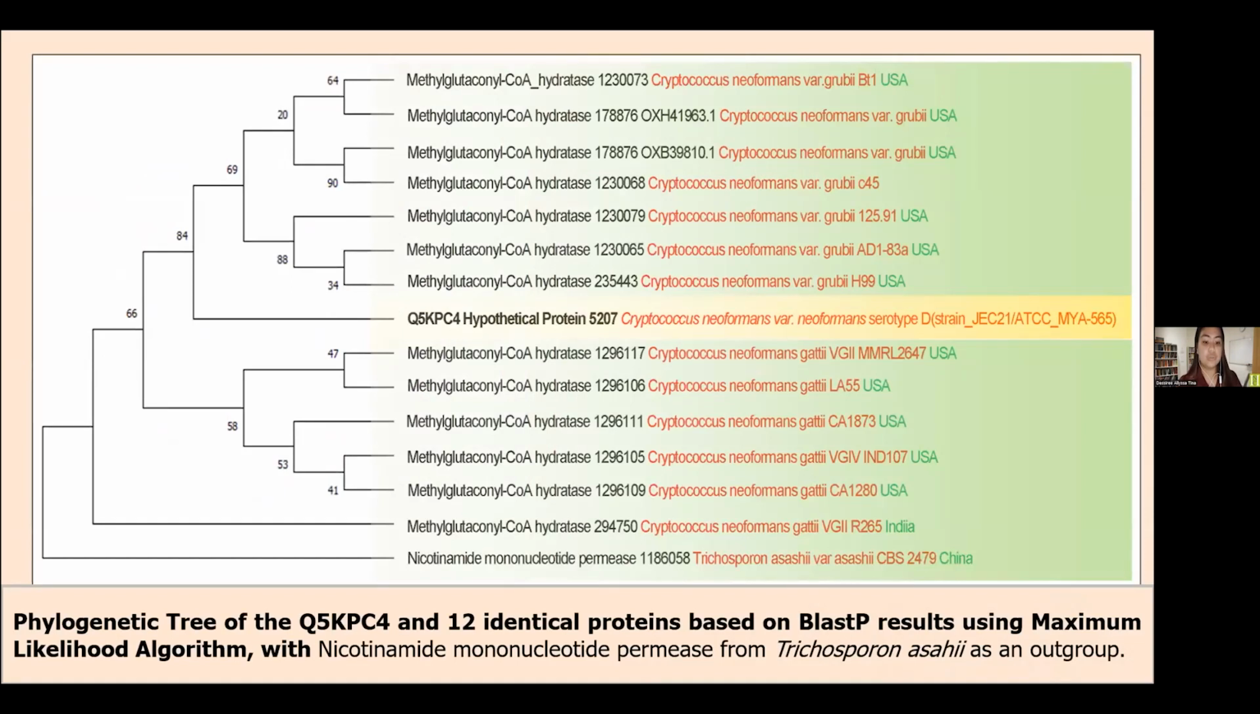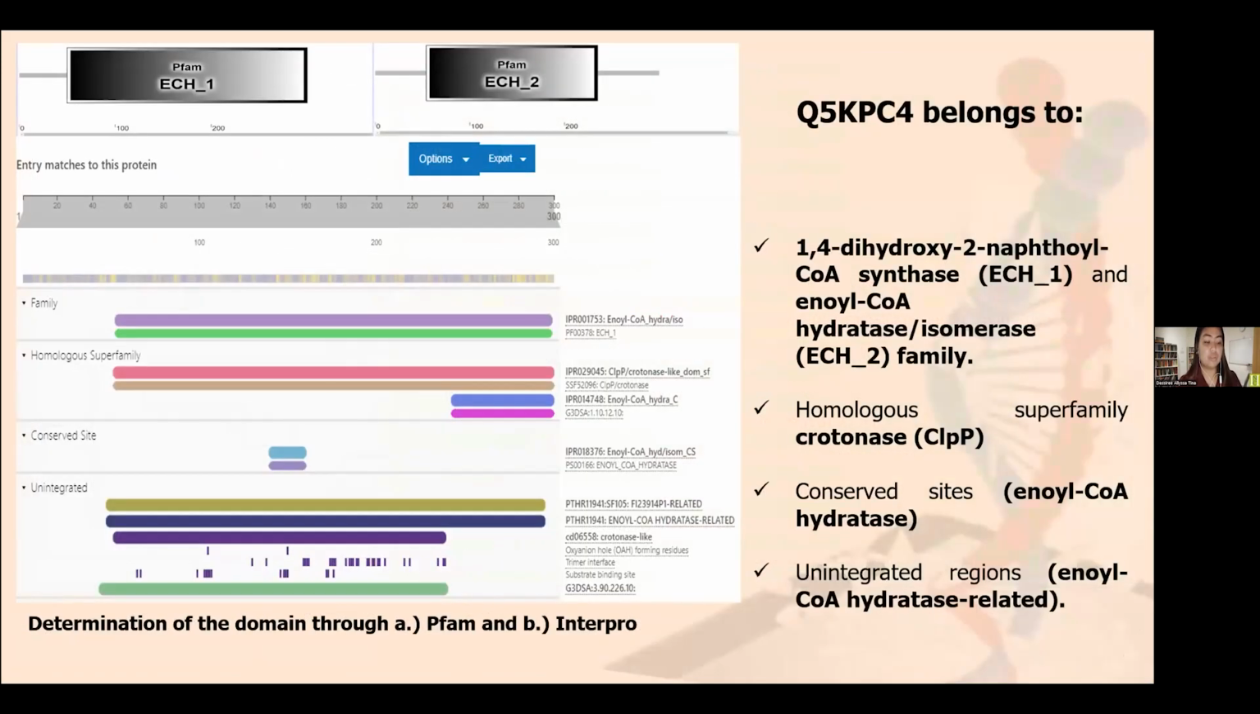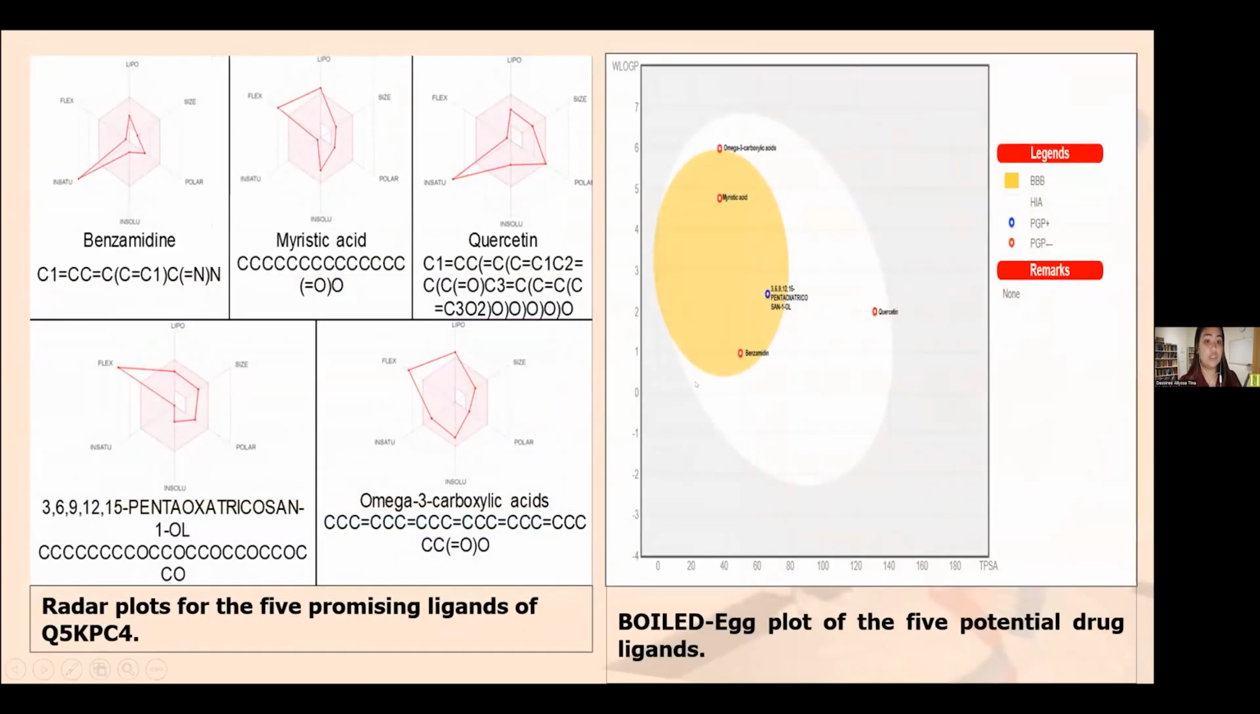Phylogenetic analysis shows that the Q5KPC4 is closely related to the mitochondrial protein methylglutaconyl-CoA hydratase. This was supported by the conserved domains and the InterPro result, which showed that Q5KPC4 is a member of the crotonase family. Since the phylogenetic tree is promising, the ligands that interact with this protein were identified and characterized.